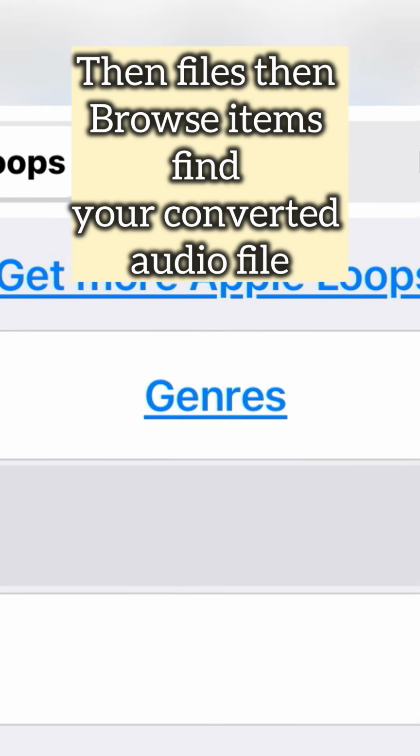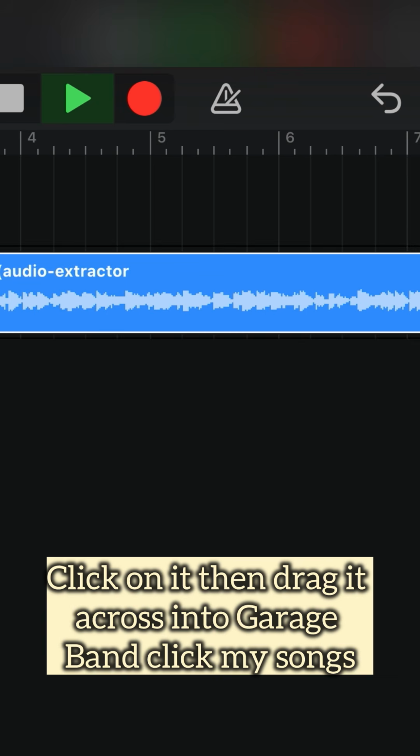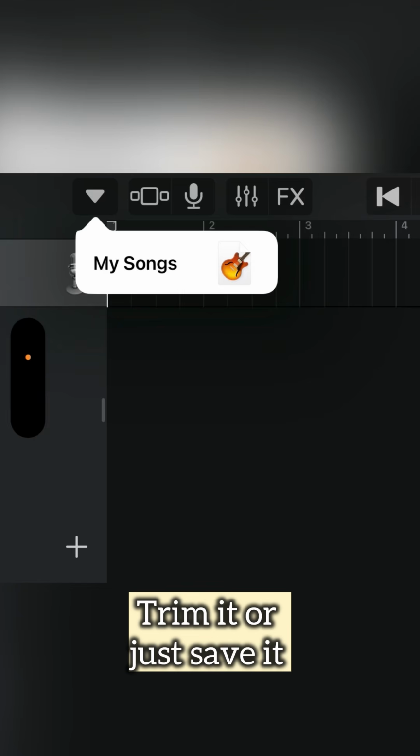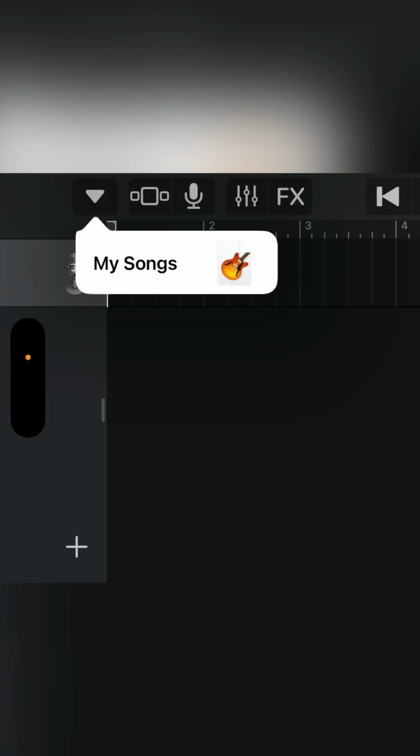Click Files. Click Browse Items. Hold your finger on it and drag it across into GarageBand. Click the little arrow in the corner and My Song.